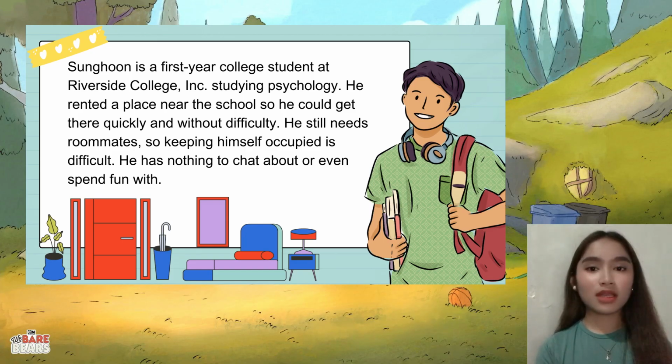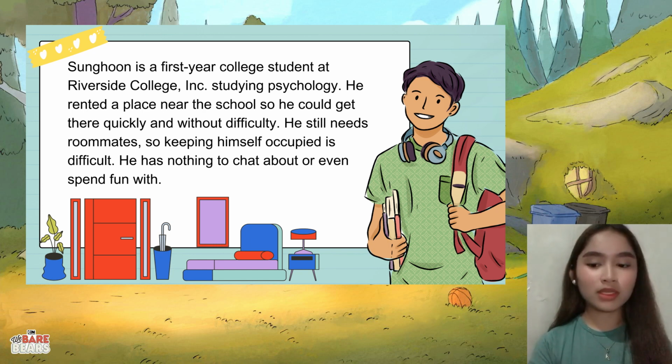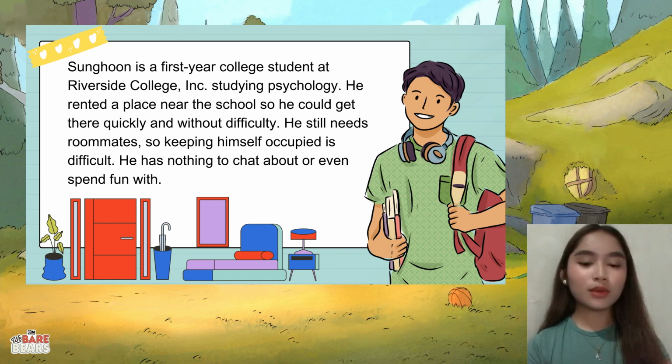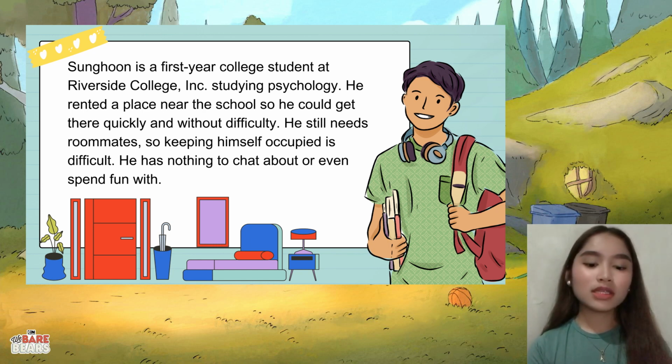Sungon is a first-year college student at Riverside College studying psychology. He rented a place near the school so he could get there quickly and without difficulty. He still needs roommates, so keeping himself occupied is difficult. He has nothing to chat about or even spend fun with.